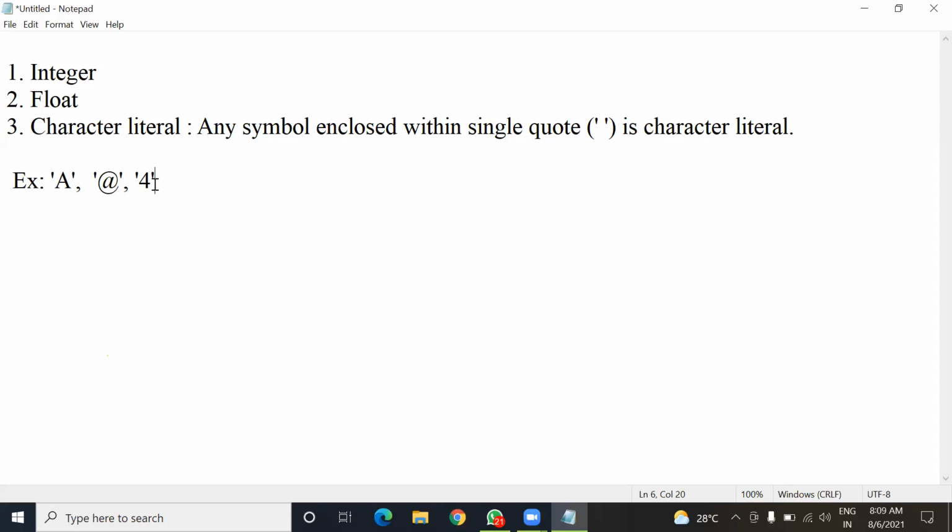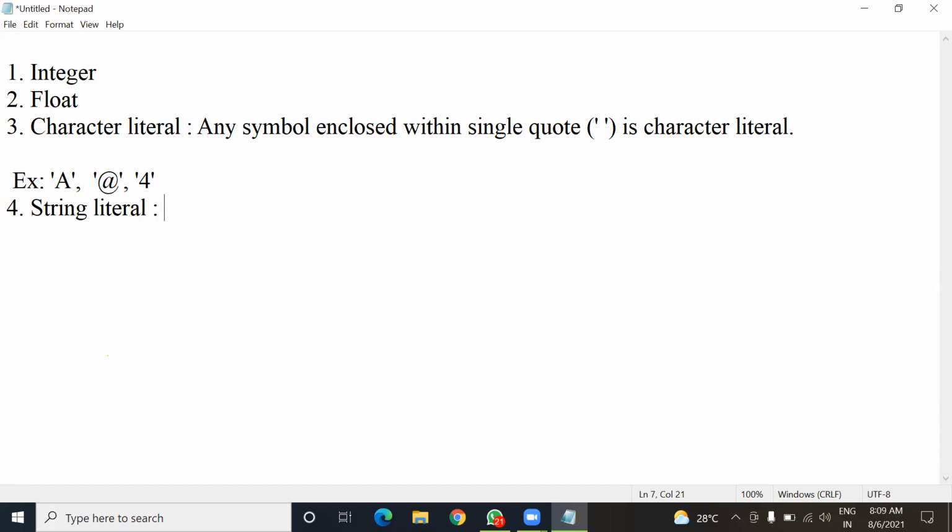So understood everyone? Yes, sir. So here in character literal, you have to put only one single symbol. You can't put more than one symbol in single quotes. Now, the size of a character literal is always one because only one character is there every time. Now, the fourth literal type is string literal.